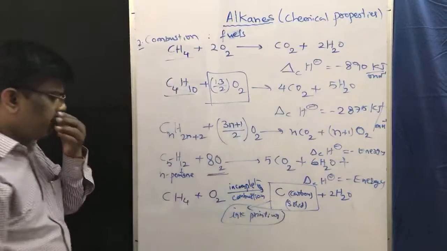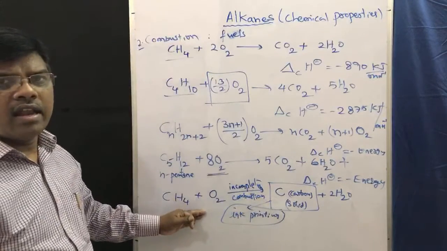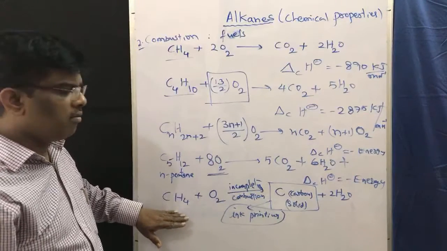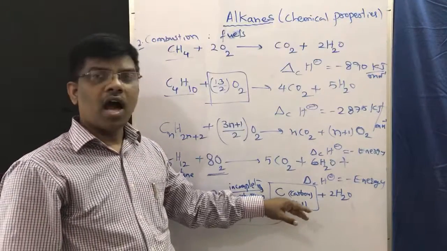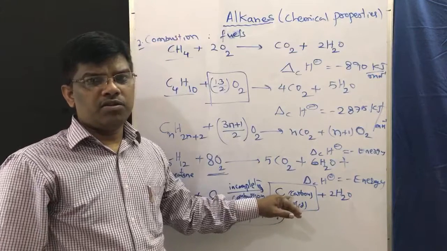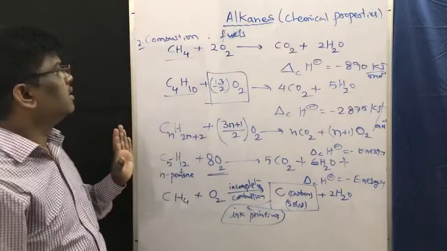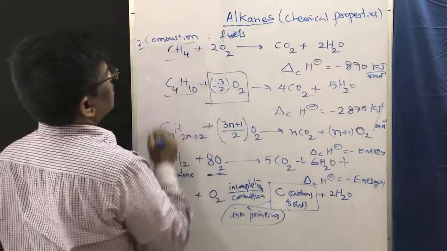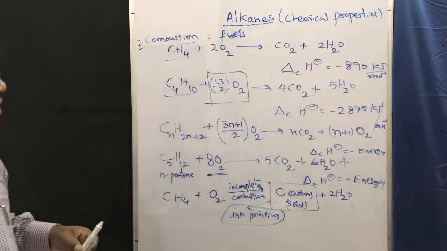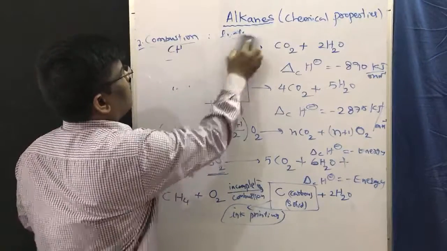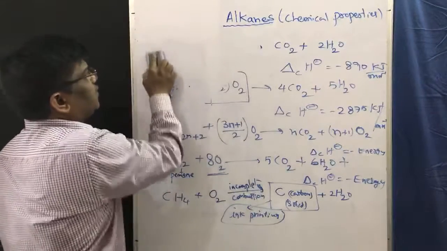Incomplete combustion requires less oxygen. In the presence of 1 mole of oxygen with 1 mole of methane, we are going to get carbon solid. This carbon is used as ink in printing machines. This is what combustion of fuels is. So, because of this nature of combustion, alkanes are used as fuels.